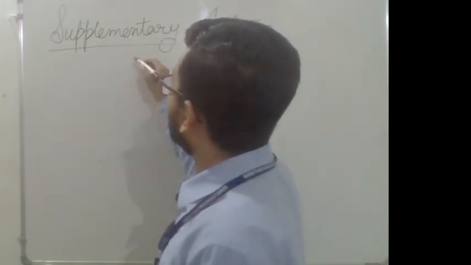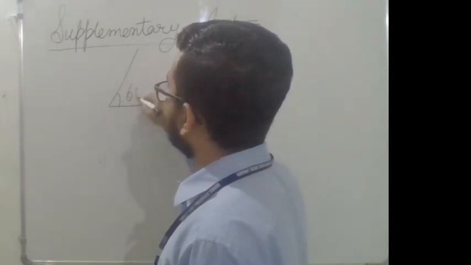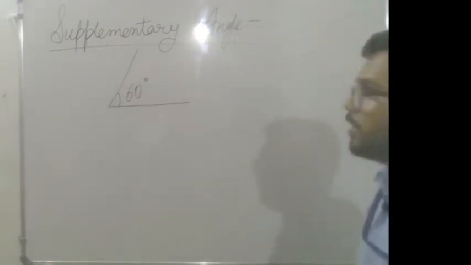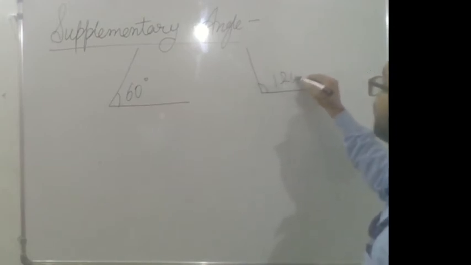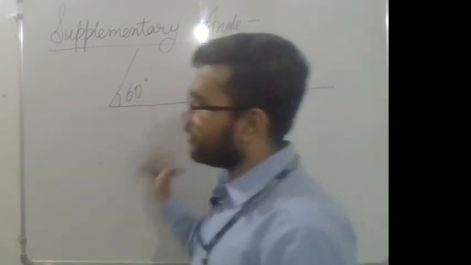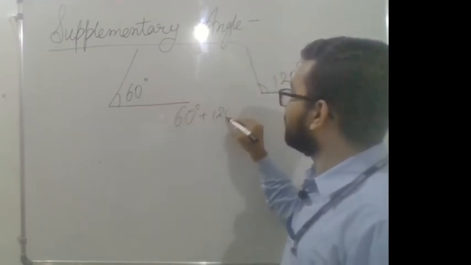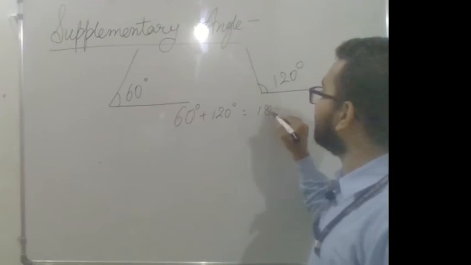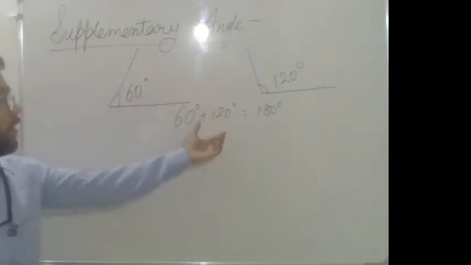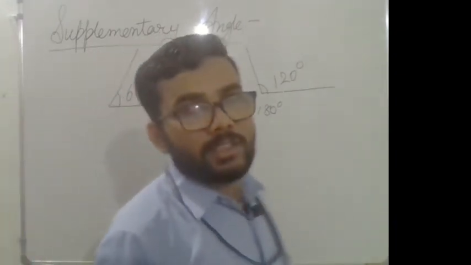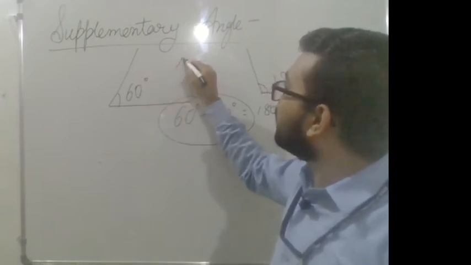Like 60 degree and 120 degree. Two angles. When you add these angles, 60 degree plus 120 degree, you will get 180 degree. When you add the measures of these two angles, you get 180 degree. It means these angles, 60 degree and 120 degree, are what?